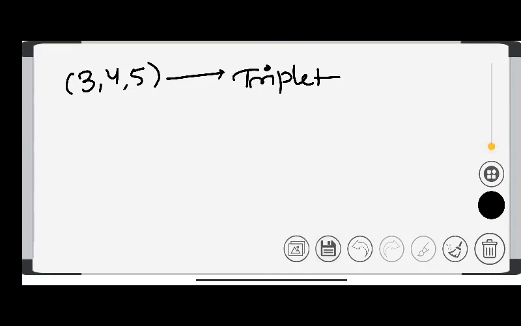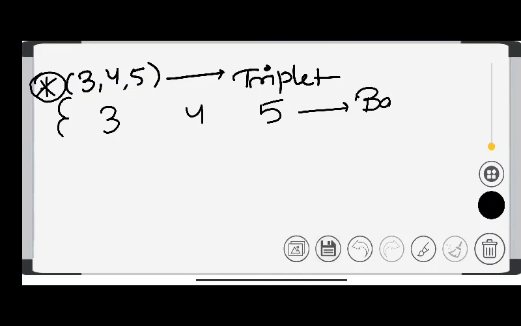3, 4, 5, this is a very common triplet. You have to remember this. And all its multiples would also be triplets. For example, take 3, 4 and 5. These are called basic triplets.